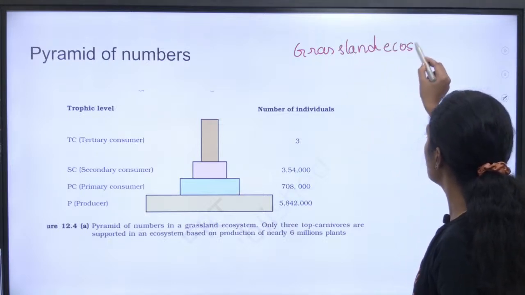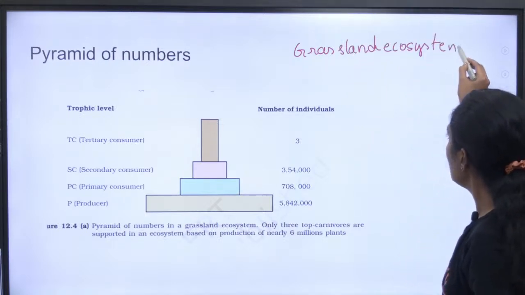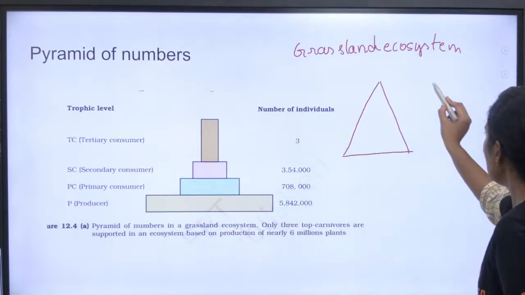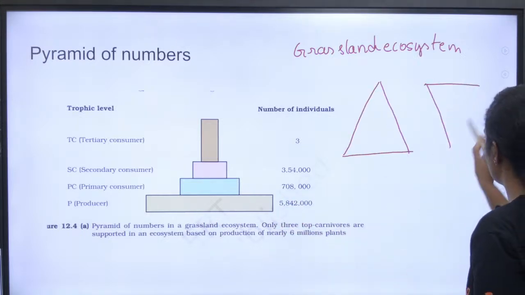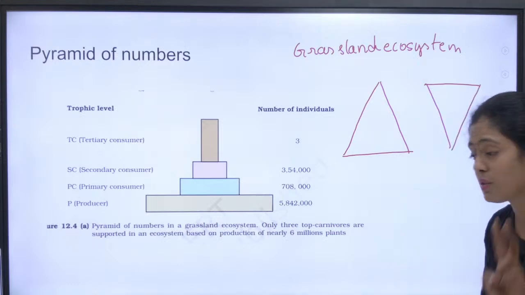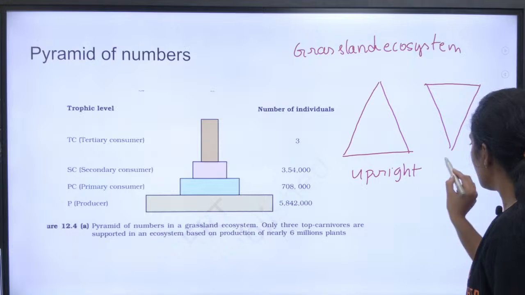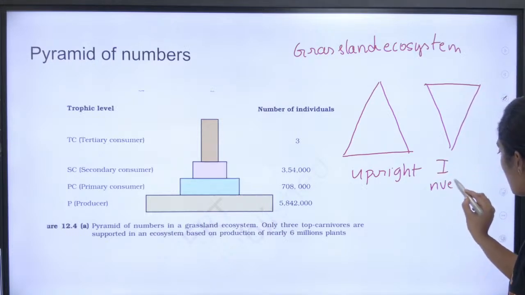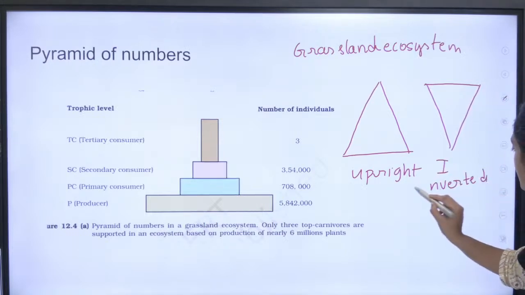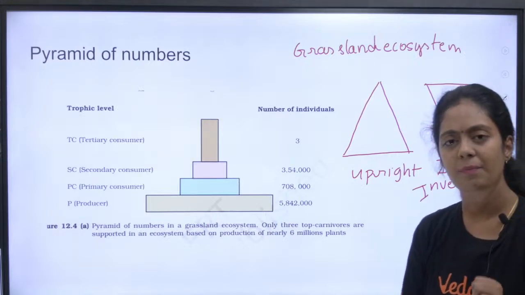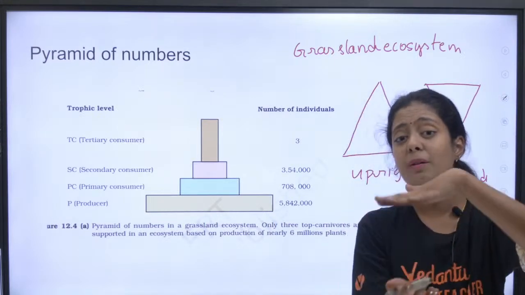Grassland ecosystem. So a pyramid can be upright, like this, or it can be inverted. Right? So there are 2 kinds of pyramid. One is your upright pyramid. Another one is your inverted. So remember these names a little. What is upright and what is inverted? What is an upright pyramid, students? Can anyone tell me? When will a pyramid be upright?